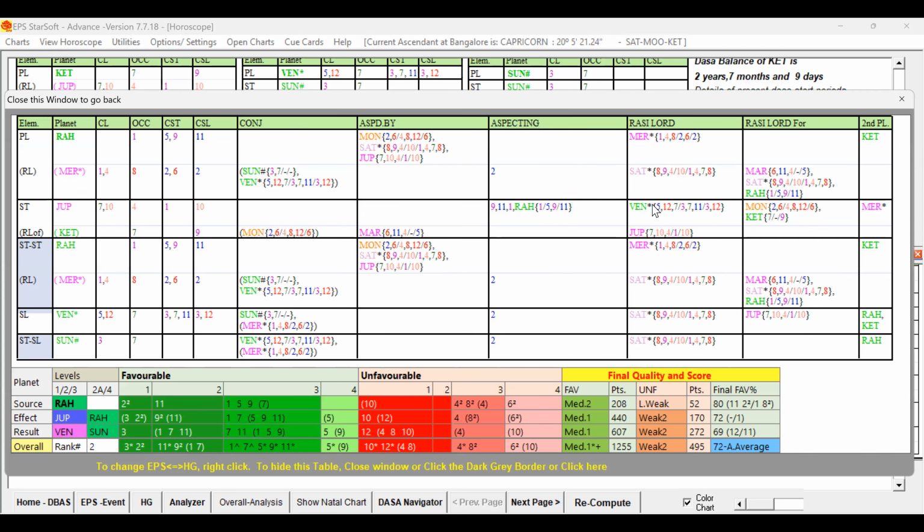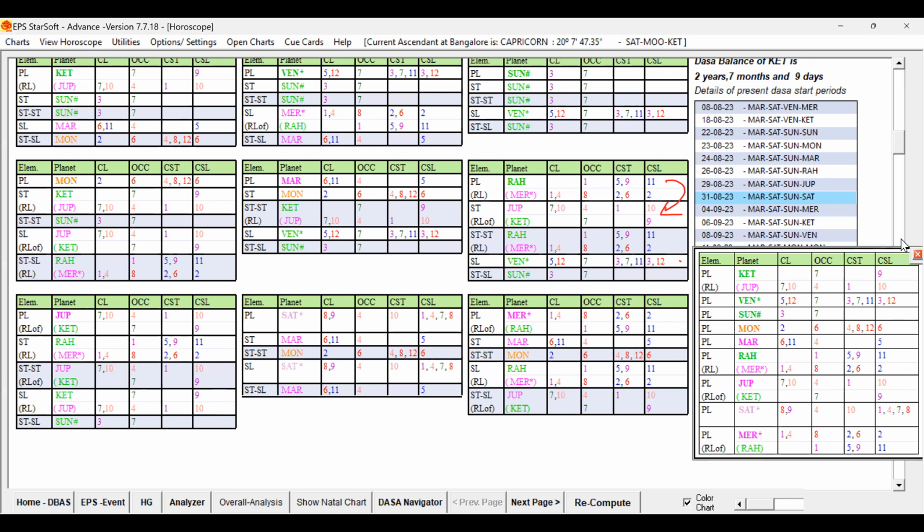So suppose Jupiter is having Venus in support, it is going to add further strength. You can see Jupiter's Rasi Lord is Venus. Jupiter is in the sign of Venus only. That Venus is ruling the sublord. So that way Venus is playing a role for Rahu, a strong favorable key planet of the Dasa Lord, and also forming ruler link to the Jupiter. So Rahu is good at all levels and also forming ruler link.